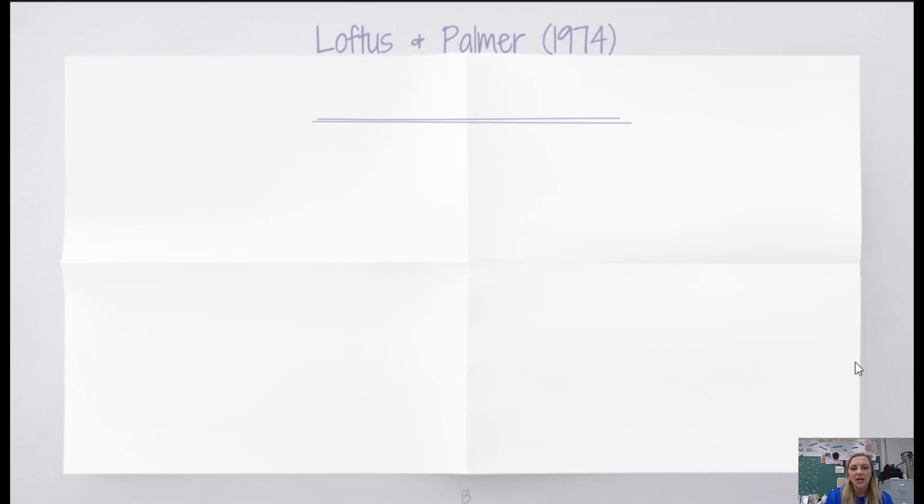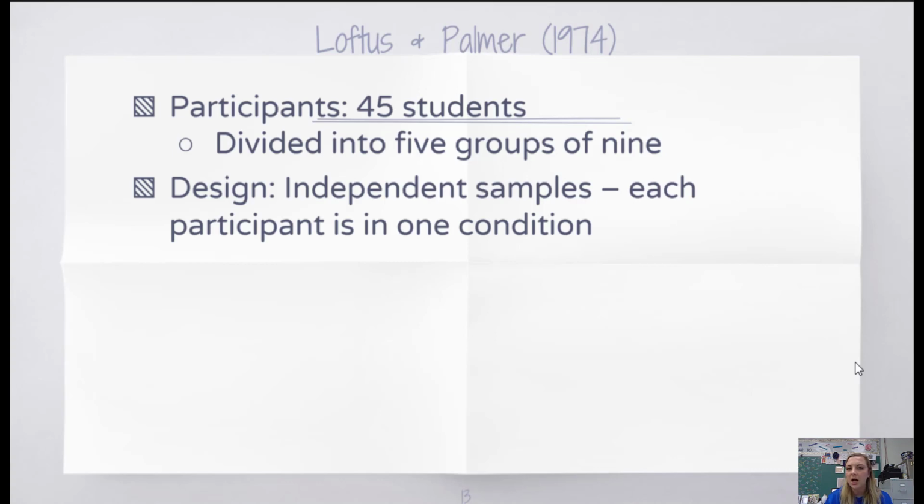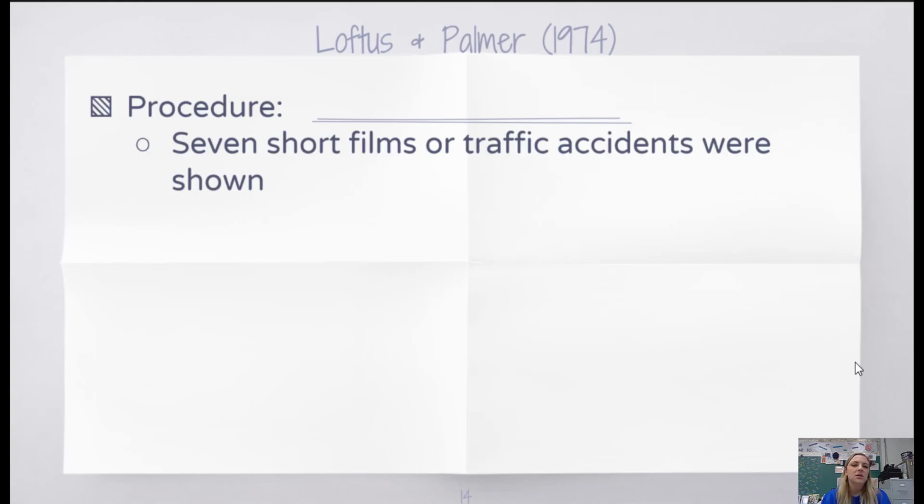To carry out this study, Loftus and Palmer gathered 45 students and divided them into 5 groups of 9. Each of these groups participated in only one of the conditions, and therefore this is an independent samples design. During the study, 7 short films of traffic accidents were shown. Each of these films was taken from a driver's ed class, and they all involved some sort of traffic accident.